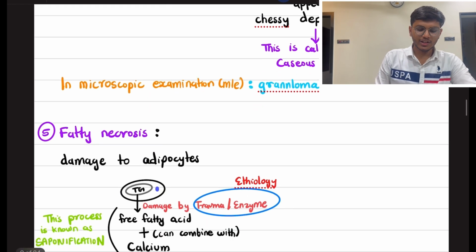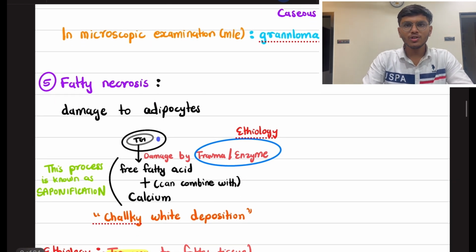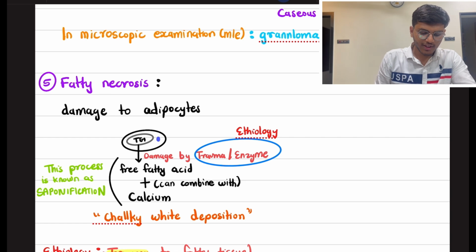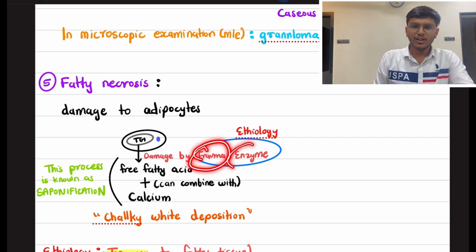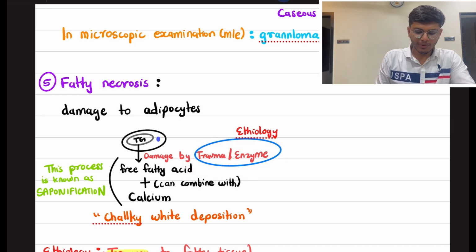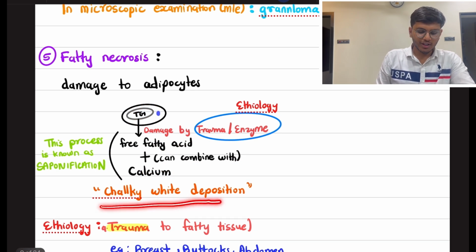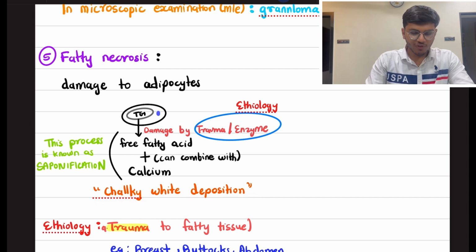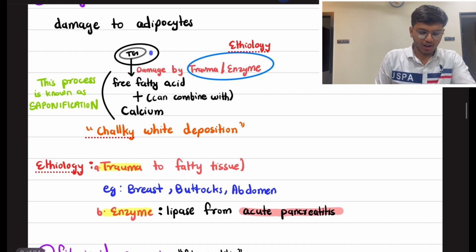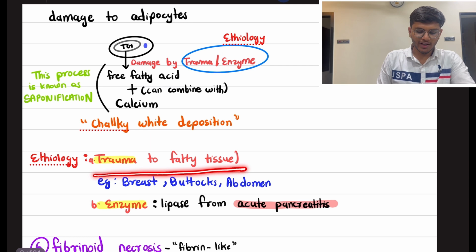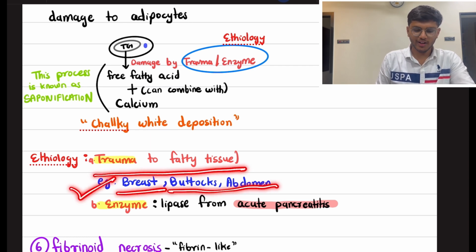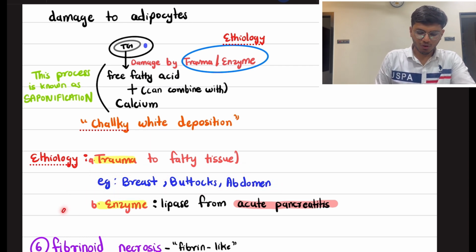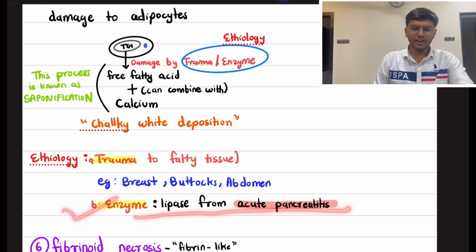The fifth type of necrosis is fatty necrosis. Fatty necrosis occurs due to damage to the adipocytes. Damage can occur by two methods: trauma or enzymes. Due to damage, the triglycerides become free fatty acids and then can combine with calcium, and therefore chalky white deposition occurs. This process is known as saponification. Etiology: trauma to fatty tissues, for example breast, buttocks, and abdomen, as fat is stored there, and the enzyme lipase from acute pancreatitis. This was fatty necrosis.